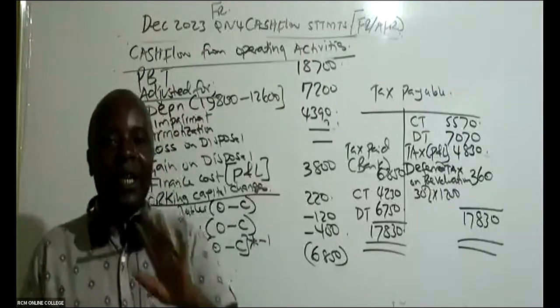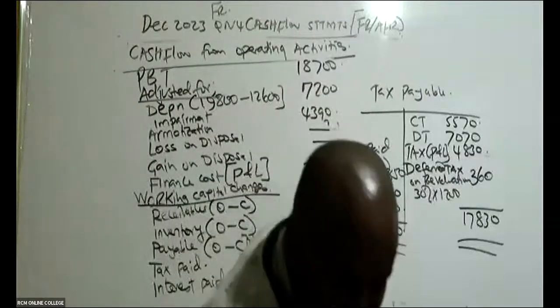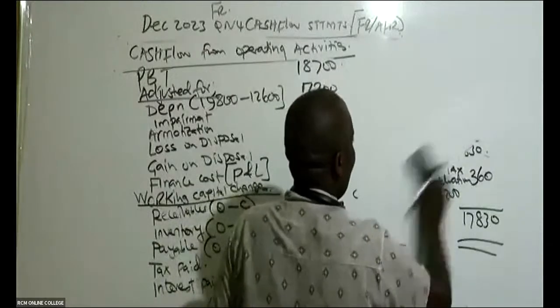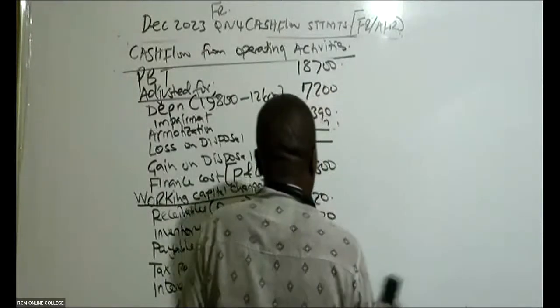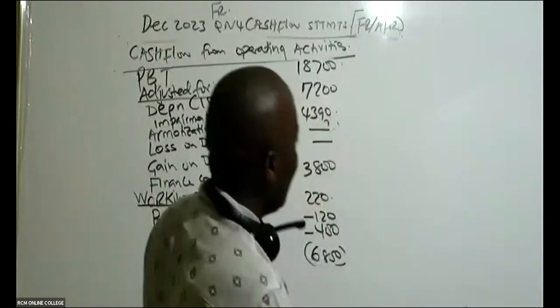The T accounts get no marks, totally. That's why later on you'll see Mwalimu will not be using the T accounts at all.